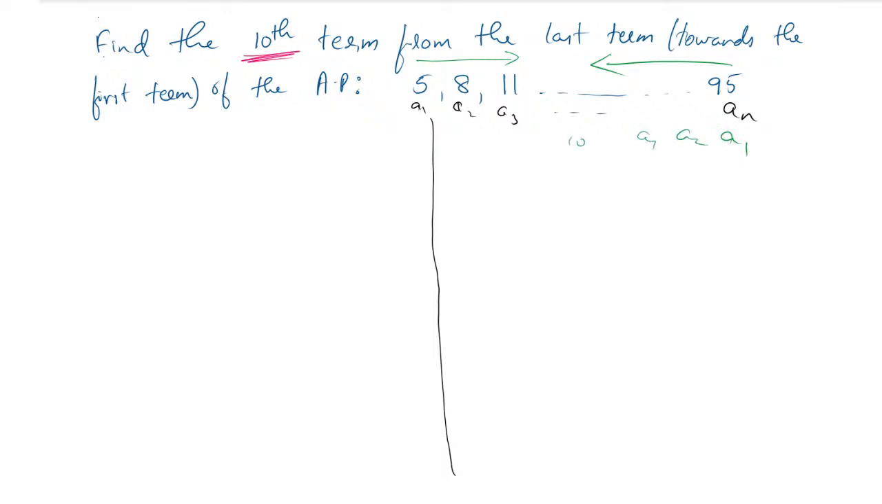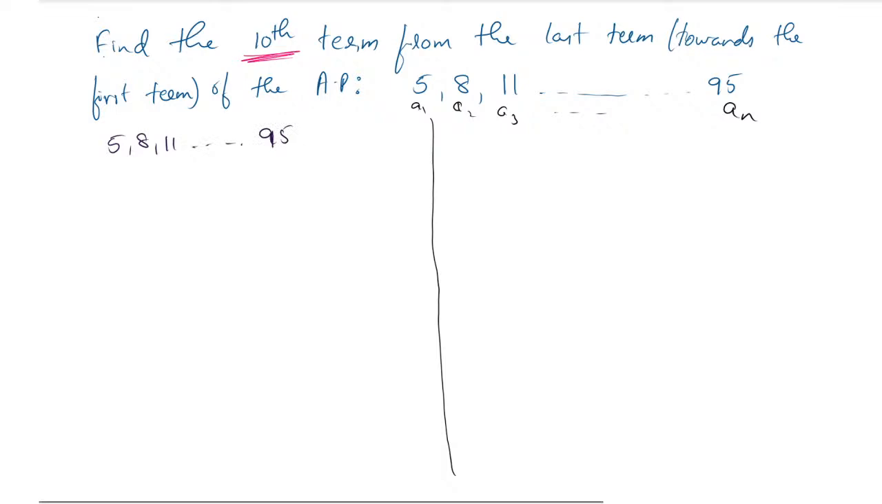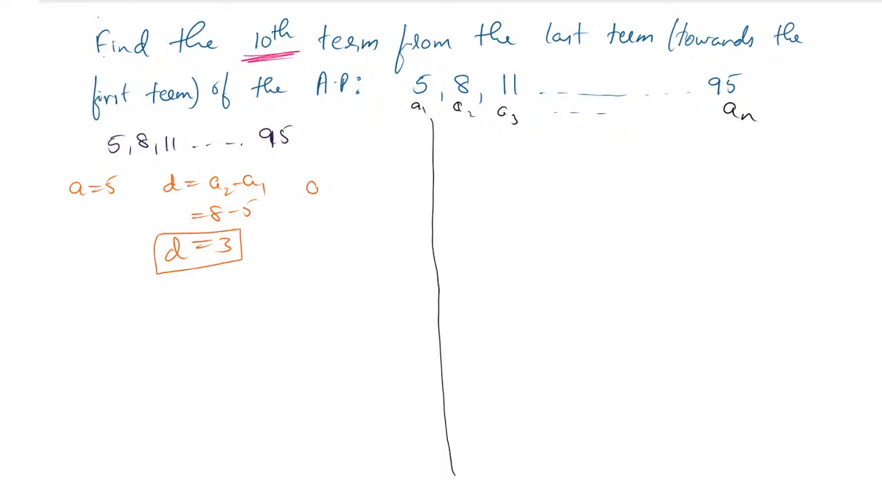There are two methods to solve this. So we will learn those two methods. First, we will go with the direct method. We will take the numbers as 5, 8, 11 and so on up to 95 as it is. According to this, the A value will become 5. And the D value will become A2 minus A1, that is 8 minus 5, which is equal to 3. The D value will become 3. And the third one is the AN value.